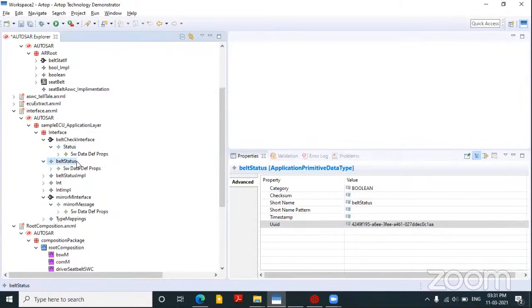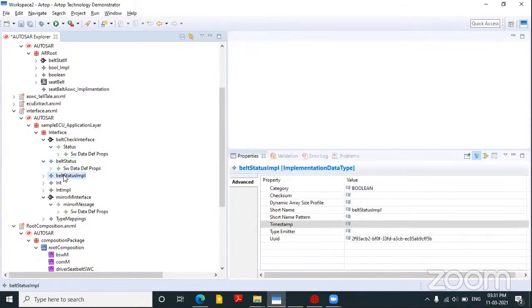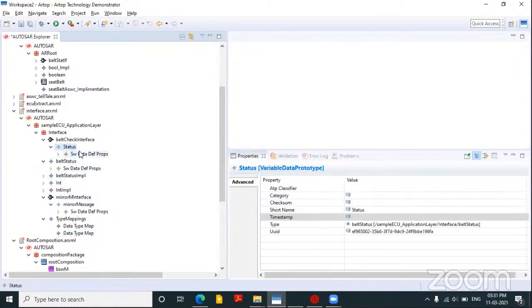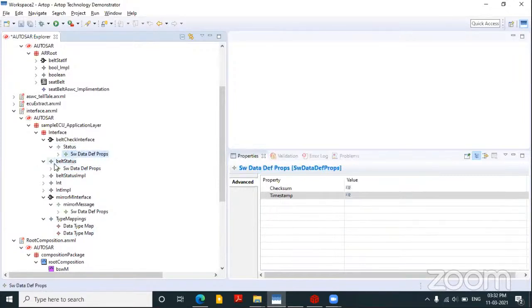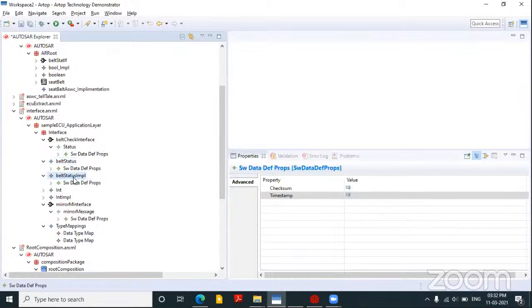So this belt status data type, here I'll have it, and this implementation data type I have also created. Inside this mapping, I will be doing my belt status data type into implementation data type mapping. So here I have done the mapping. If I choose this status for this particular interface, it means at the implementation level, they're definitely going to choose this implementation data type.